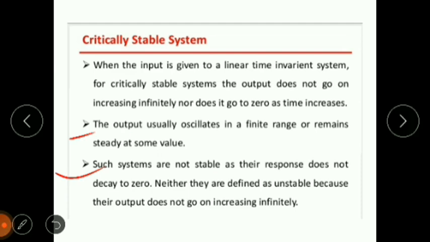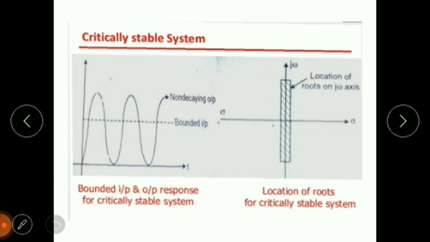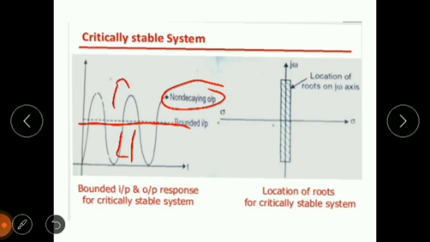We understand this with this figure: we give a bounded input to the system and get a non-decaying output. Non-decaying output means we are getting oscillations at a constant level. So it neither settles nor becomes unstable.